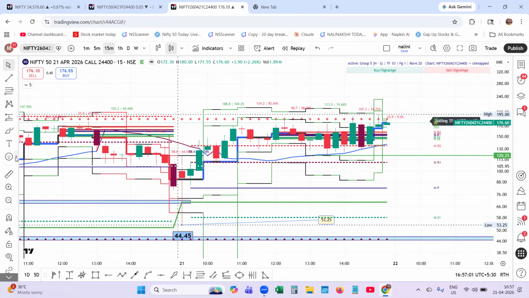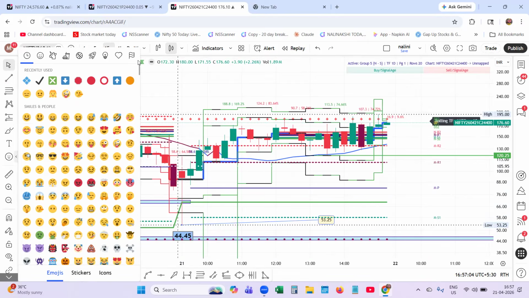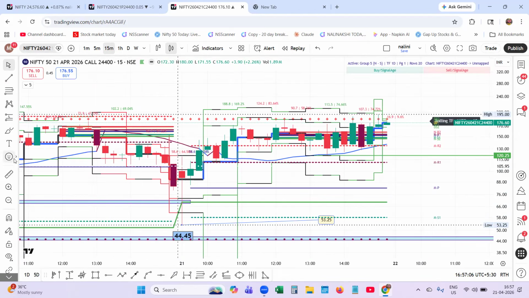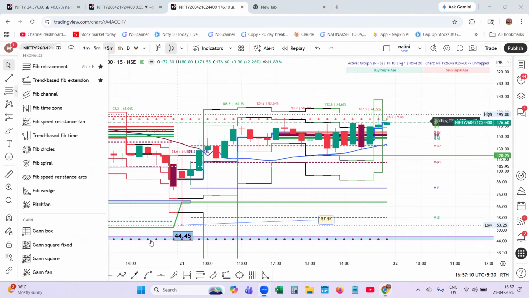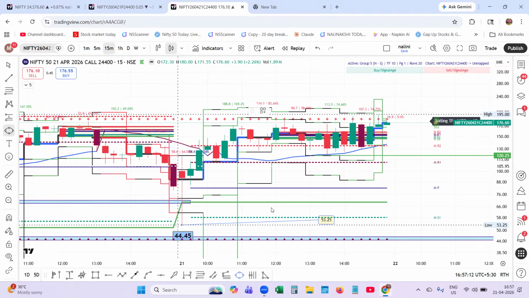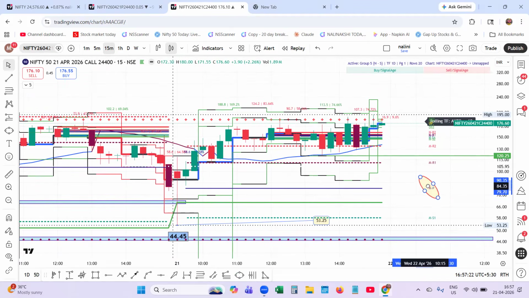You can see my Nalini Precision Engine is plotting the morning pivot. Let me highlight that. This is the Nalini morning pivot. Price is stabilizing above the morning pivot, that is 81 rupees. So you can keep a stop loss and you can ride it comfortably.